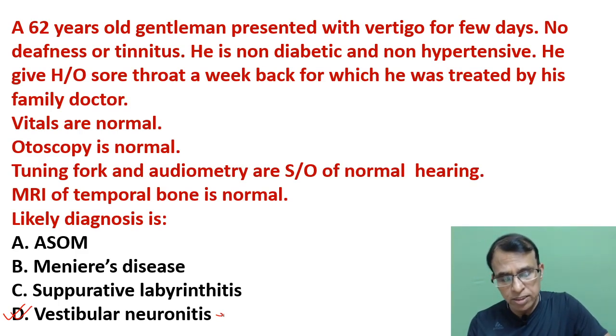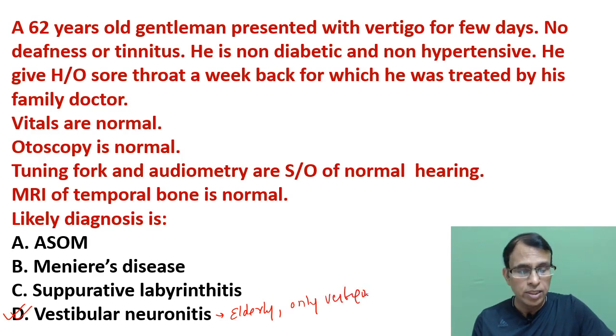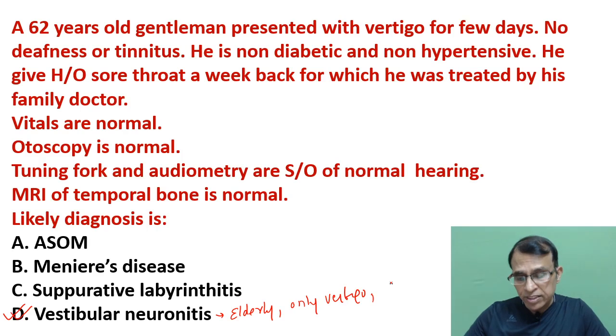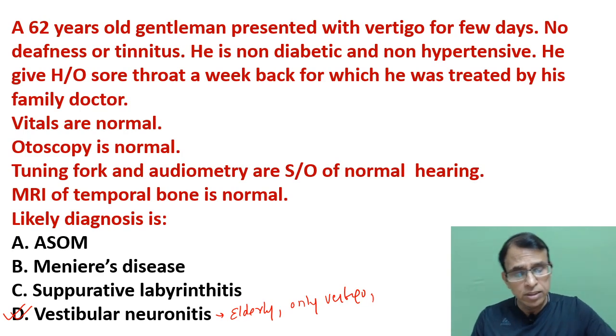Vestibular neuronitis is seen in the elderly, only vertigo, no hearing loss, and it's an infection of the vestibular nerve. See, neuronitis means inflammation of the nerve, here the vestibular nerve. The infection is caused by herpes simplex virus.